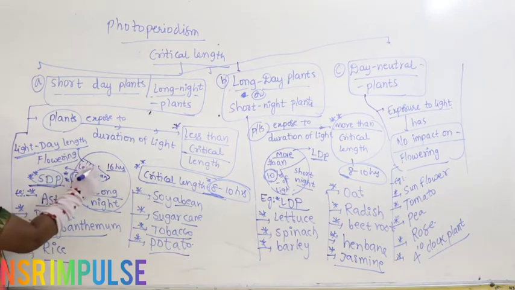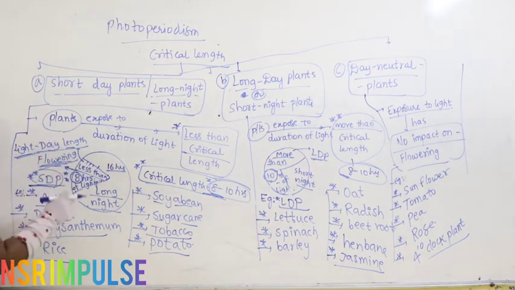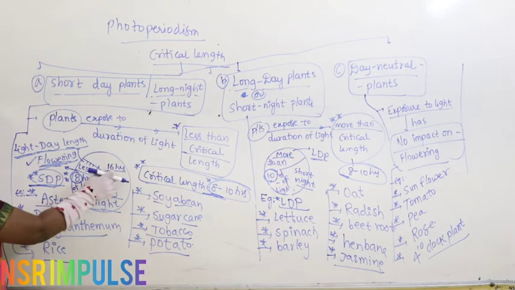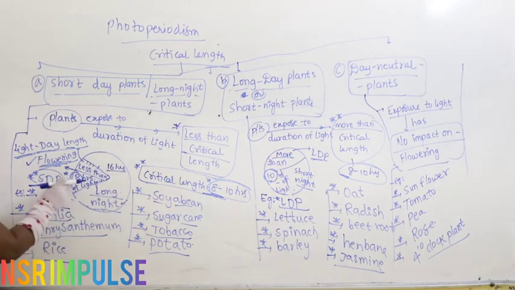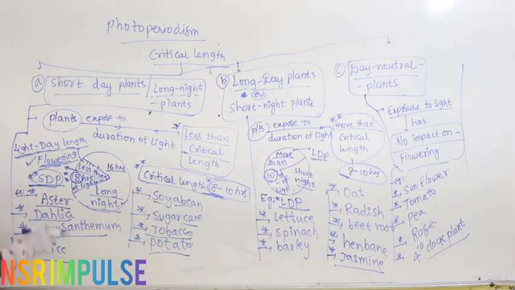So, less than 8 hours of light is required for flowering. That's why they are called that. Day length should be less than 8 hours, then only flowering happens. And they get exposed to long night. Long night means how much? 16 hours they get exposed to the night, but a very small amount of light is enough to cause flowering. They are called what? Short day plants.